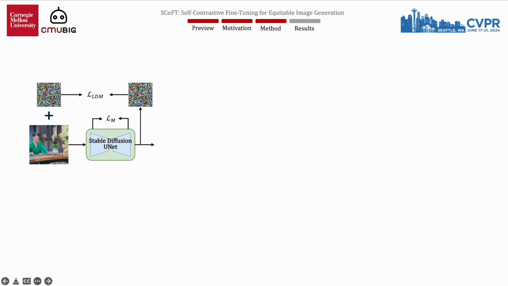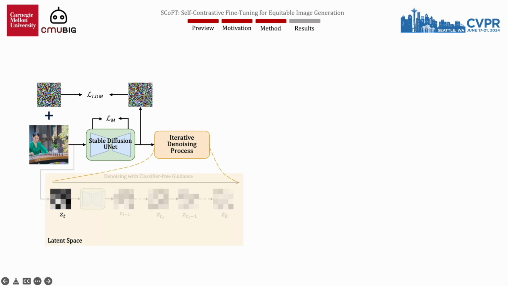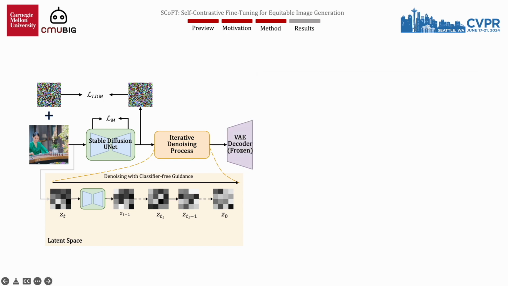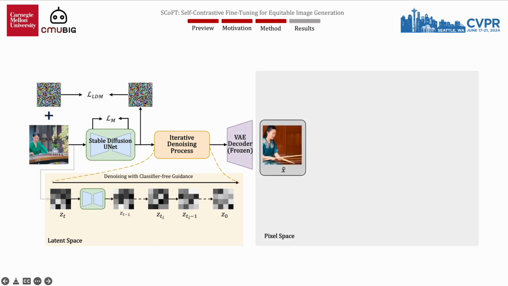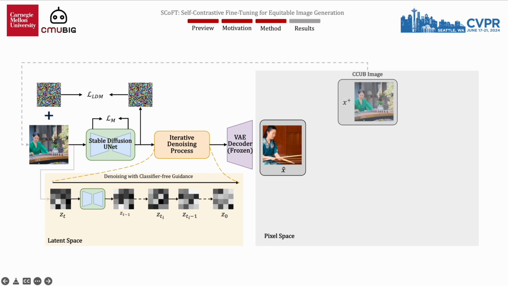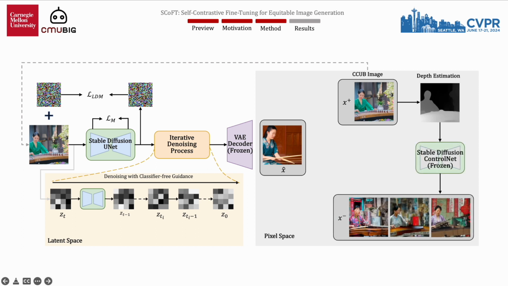Fine-tuning a latent diffusion model involves manipulating latent features. We denoise this feature through iterative sampling and decode it into the pixel space. We pose a question: can we use the intrinsic biases of a diffusion model, which often produces culturally inaccurate images, to refine its outputs? To do this, we use our CCUB images as positive examples and employ the pre-trained depth ControlNet to evaluate the model's understanding of the same objects. With proper filtering, we create a set of negative images that highlight the model's biases.